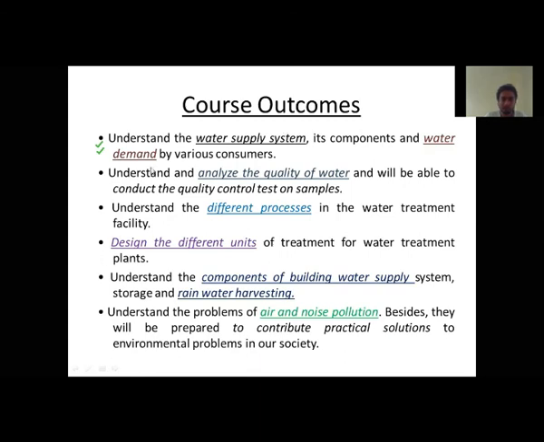Say for example, when I talk about this one, design of different units of treatment for water treatment plants, after designing each and everything, you will get to know, this one I have understood very well. In this fashion you have to complete all your outcomes. After completing the whole syllabus and after giving the examination as well, just read out this course outcome at the end, and you will understand whether from the start of your semester to the end of your semester you understood this course outcome or not. That's the purpose of this course outcome, which is given by our universities. Understood? That's what you have to do.